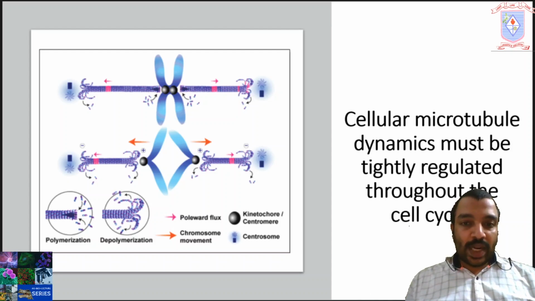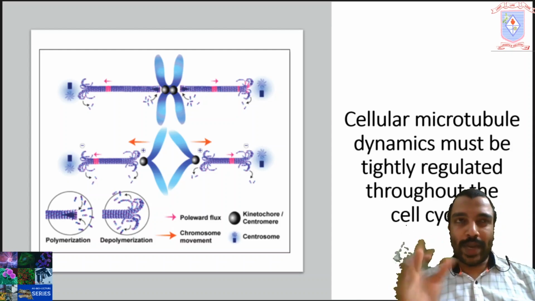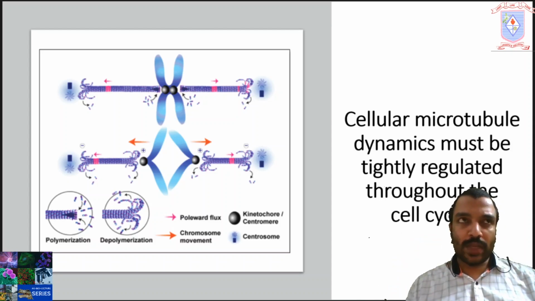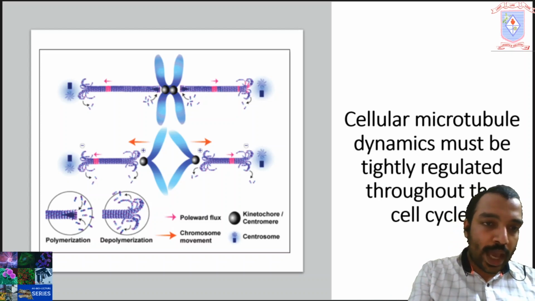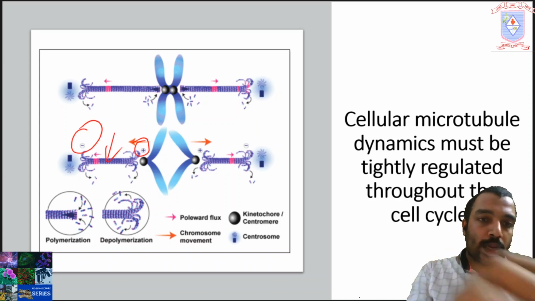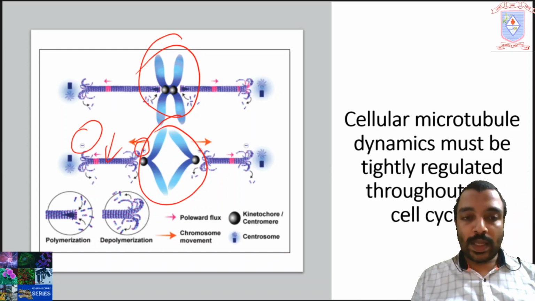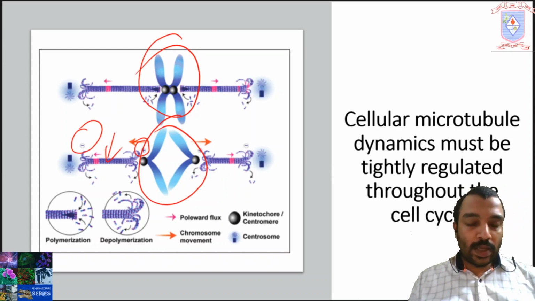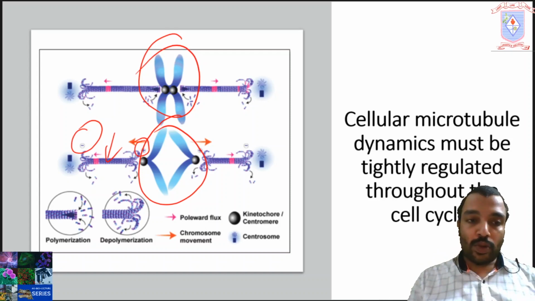Okay. First, what are the positive and negative ends? Actually, the term positive is wrong; it is plus and minus end. Plus end is the end of microtubules. You can see here the minus end and plus end. This is the microtubule. This is the chromosome. In anaphase, the sister chromatids get separated. The mechanism of separation we have discussed in the last slide, and here we are discussing the plus and the minus end of microtubules.